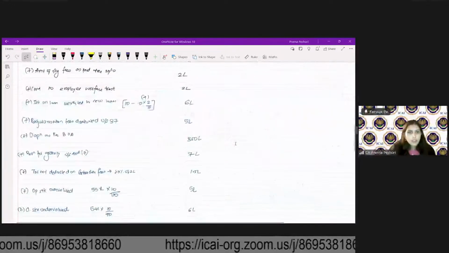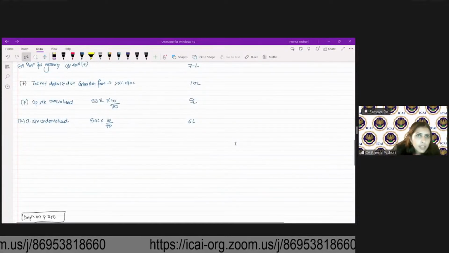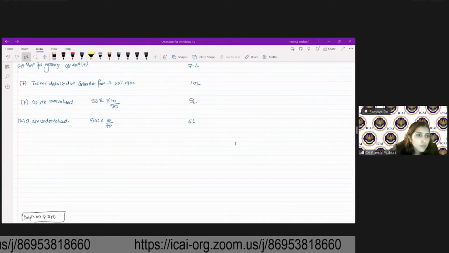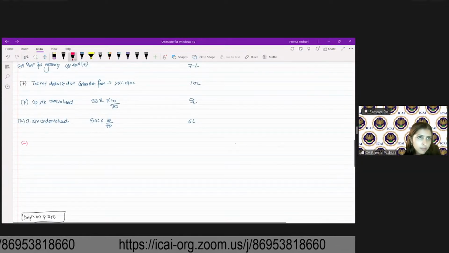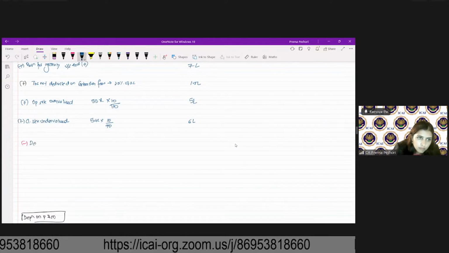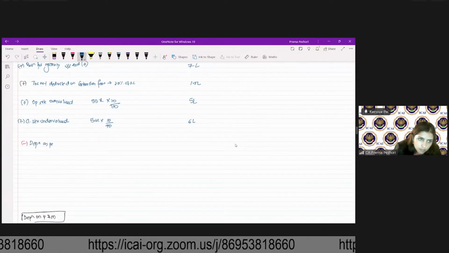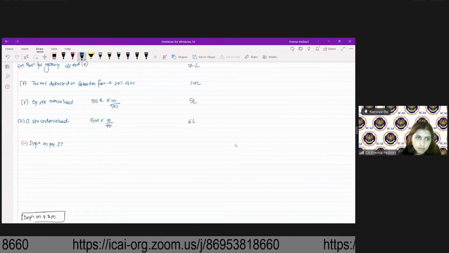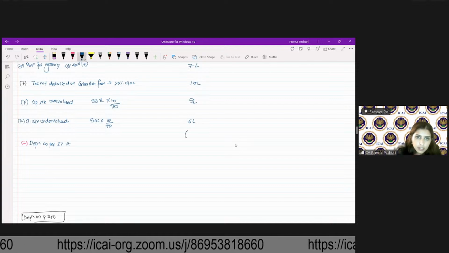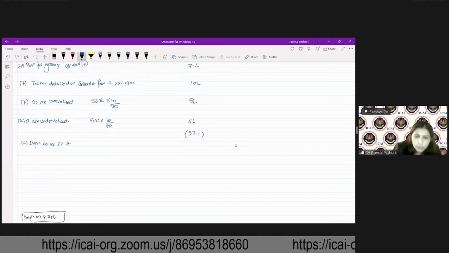Yes, you're right. So here my depreciation as per Income Tax Act is 57.1.